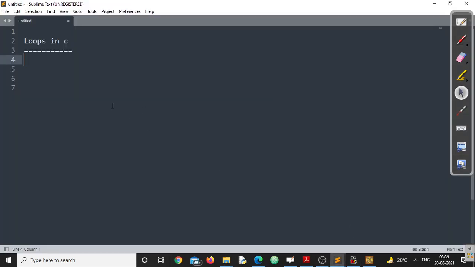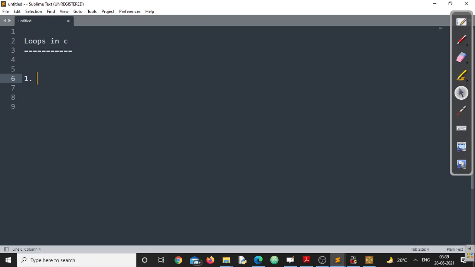Hello friends, today we'll look into loops in C. What are the different loop statements provided by C Turbo C language for our use? Before going into that, one thing I just want to make clear. Loops in C is completely different from loops in other languages.